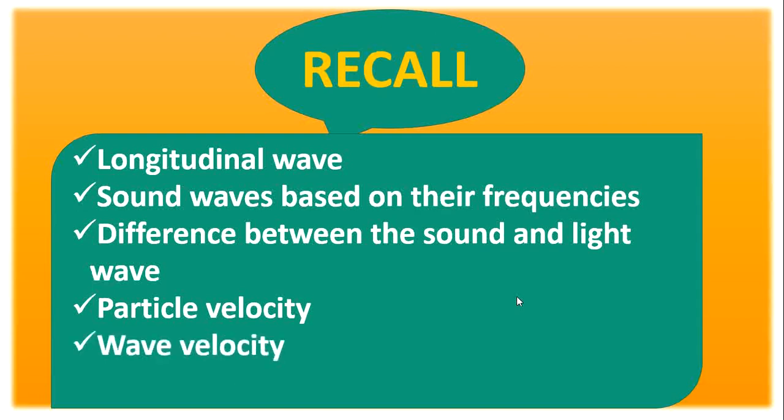What is called wave velocity? The velocity with which the wave travels through a medium. In particle velocity, the particle alone transfers the energy, whereas in wave velocity, the wave travels in a medium.